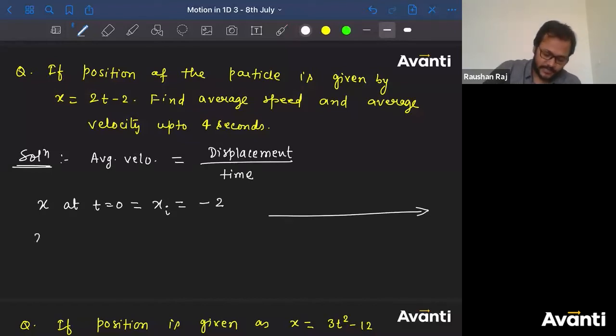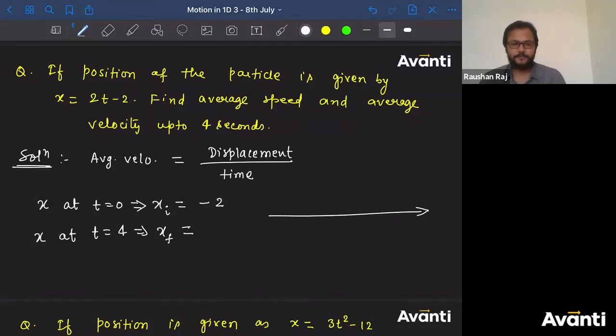What is x at t is equal to 4 seconds? I can name this as xf, the final position. Tell me guys, what is the answer? x at t is equal to 4 seconds. Put t as 4. So 4 into 2 is 8. 8 minus 2 is 6. Try to denote these points on the straight line. Let us say this is the origin.